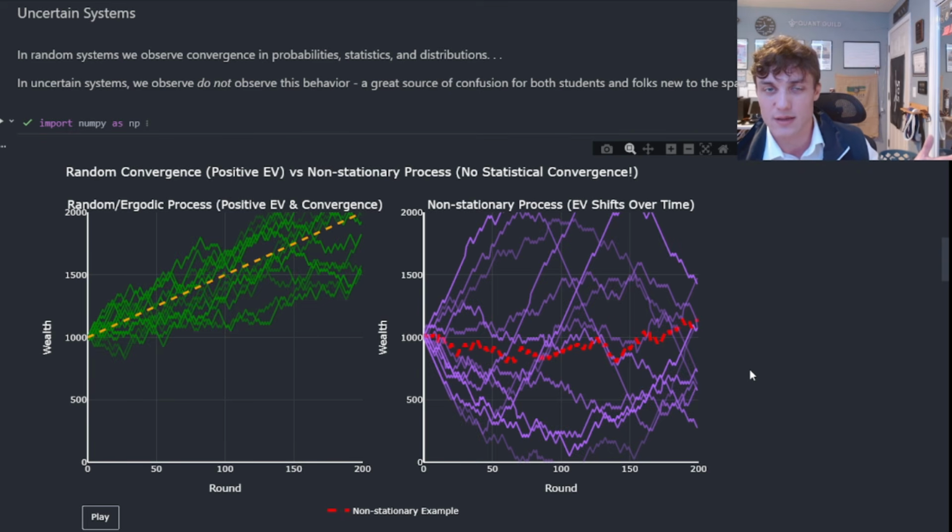Early 2000s? Moreover, the entire environment was different. The macro environment, the administration, so on and so forth. There is no convergence, and that's because the population distribution, the data generating distribution, is always changing. And that is a big problem for our quant models. And that is also why these probability statistics and distributions do not converge. And it's also why we can't just have a fixed trading strategy.